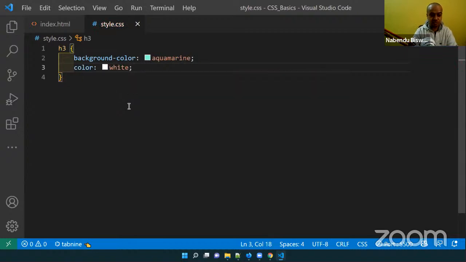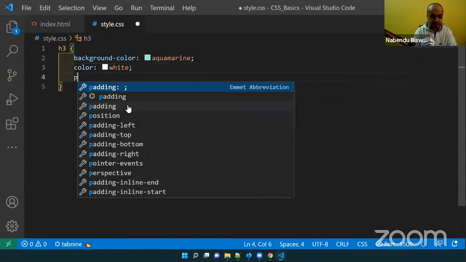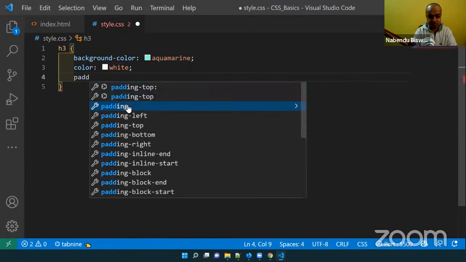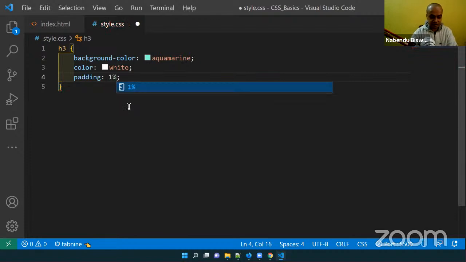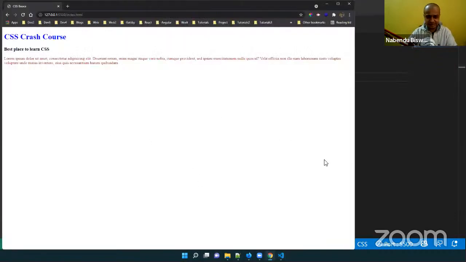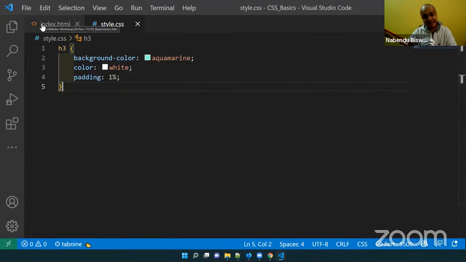And there is another property known as padding. Padding gives a space. Let me give it 1% and save it. But if you see, nothing is happening. Why? Because we have not linked the CSS yet.